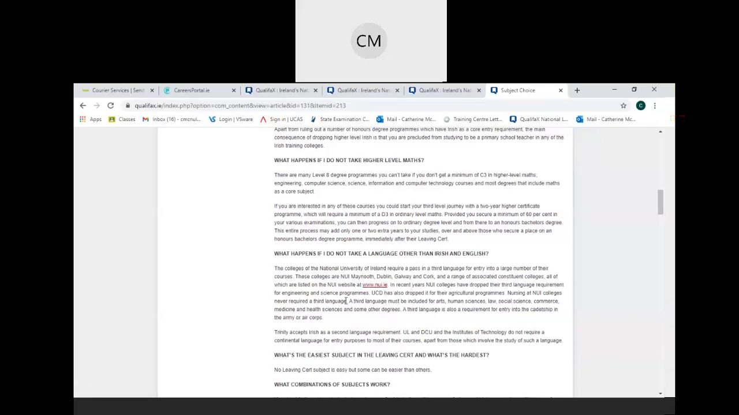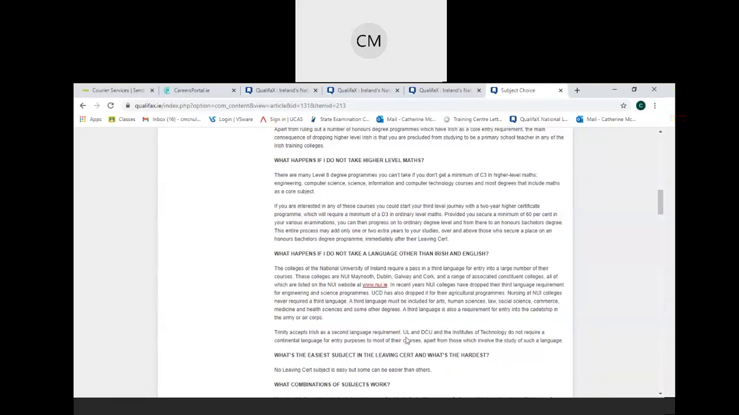For engineering and science programs, they have dropped the language requirement, and UCD has also dropped it for their agricultural programs. Nursing at NUI colleges never required a third level language, and a third language must be included for arts, human sciences, law, social science, commerce, medicine, and health sciences, and some other degrees. A third language is also a requirement for entry into the cadetship in the Army or Air Corps. And Trinity accepts Irish as a second language requirement.